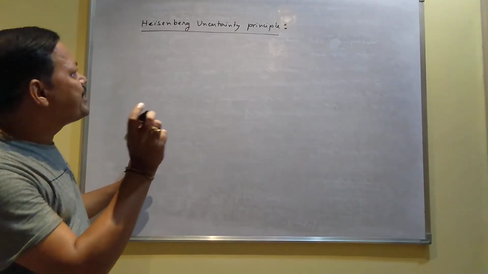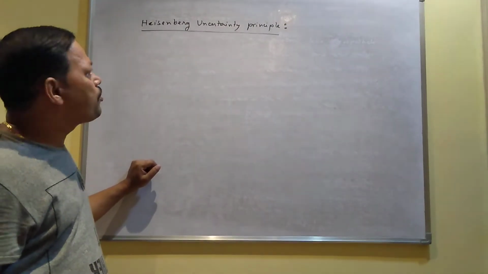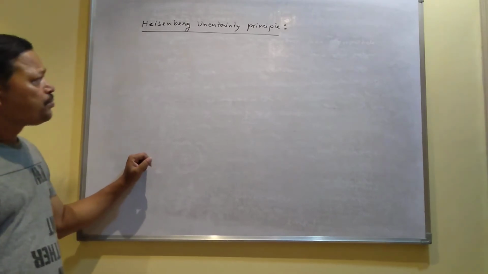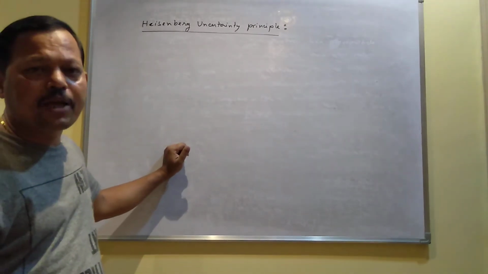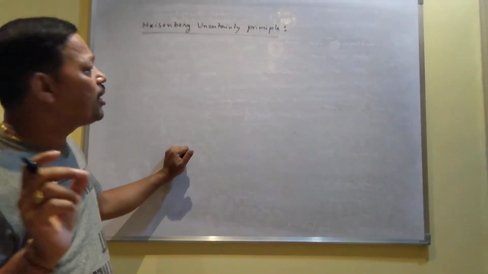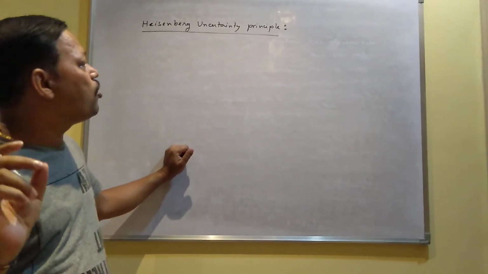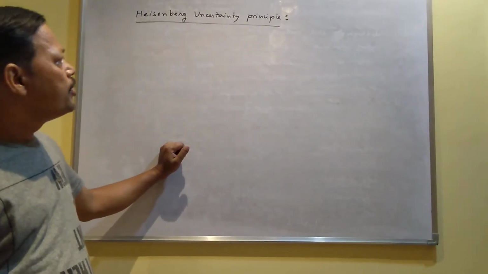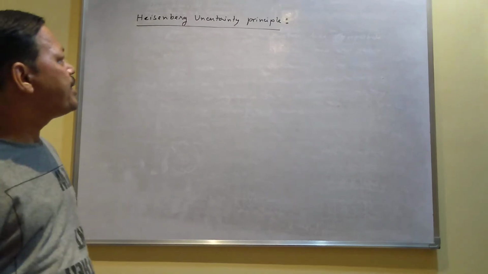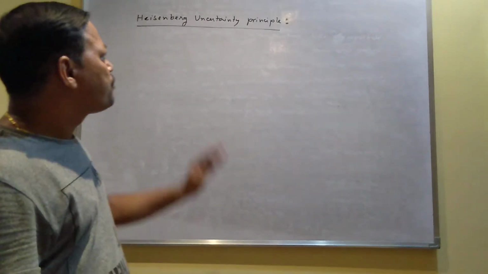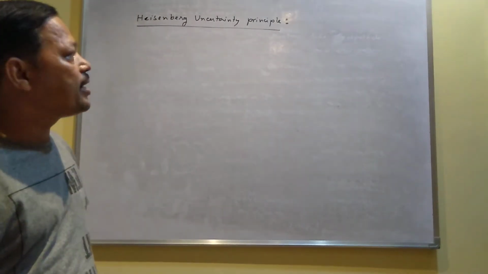Now, Heisenberg uncertainty principle. This is one of the principles given by Heisenberg, and this principle also cannot be explained by Bohr's model of atom, and that is also one of the drawbacks of Bohr's atomic model. Bohr's theory cannot explain the Heisenberg uncertainty principle. Now, what is this Heisenberg uncertainty principle?